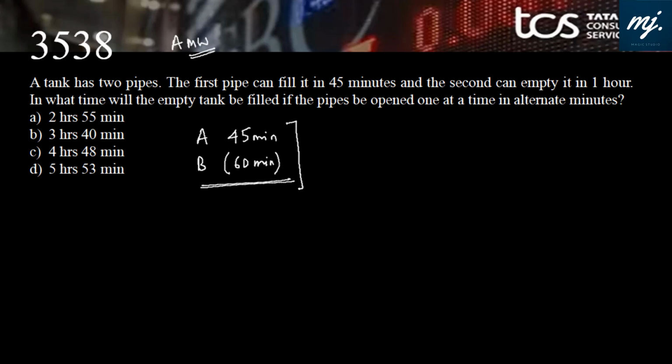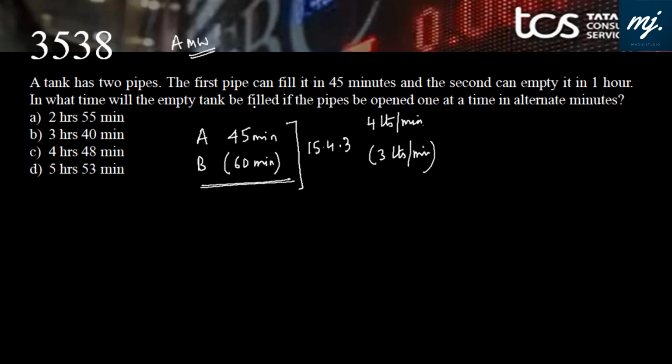Now straight away, if I take the LCM, that is the common multiple, 15 into 4 into 3, so 180. 45 is 15 into 3, so the inlet is 4 liters per minute, and 60 gone, the outlet is 3 liters per minute. So when A is open, it is pumping in water at the rate of 4 liters per minute, and B is pumping out water at the rate of 3 liters per minute.